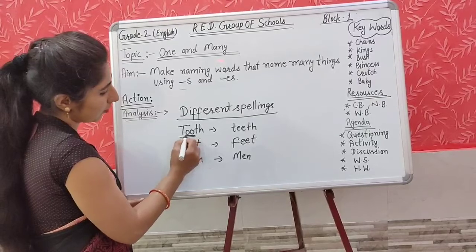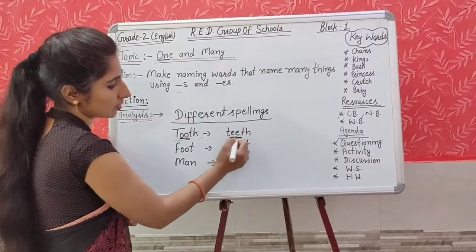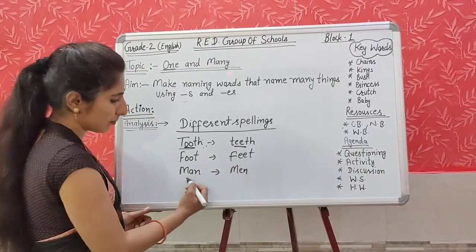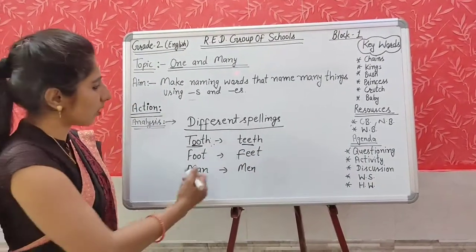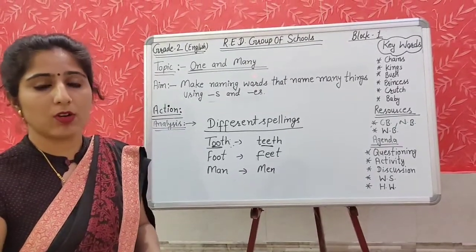Tooth, the spelling of tooth, we are not adding s or es here. We are just changing the vowels here. Tooth, teeth, foot, feet, man, men. So this is how we are changing the spellings to make the plural, to make the many of the things.